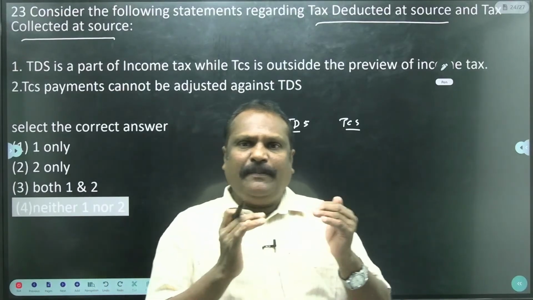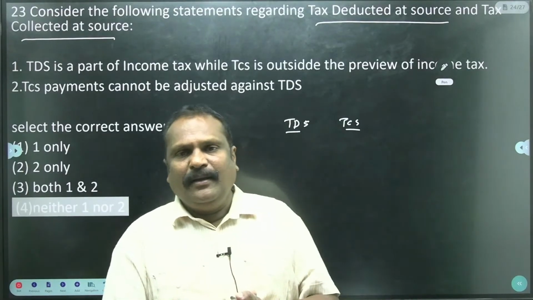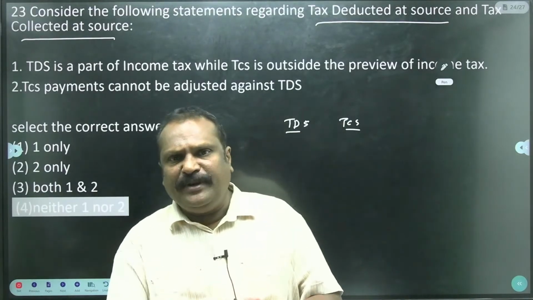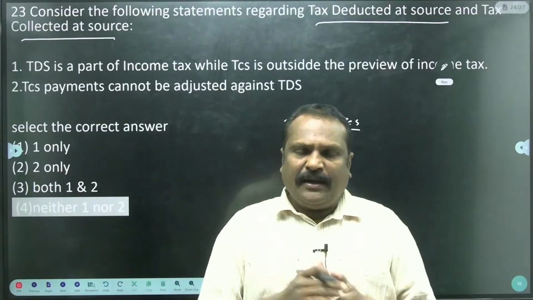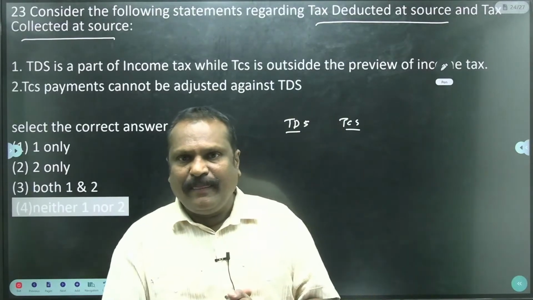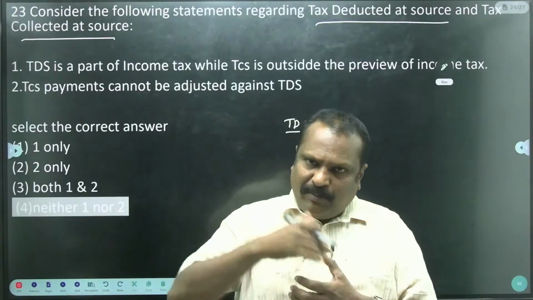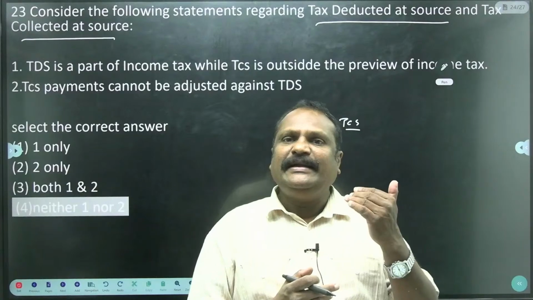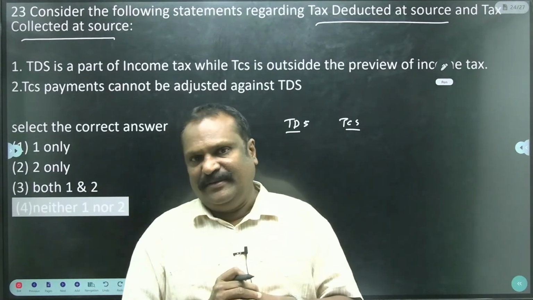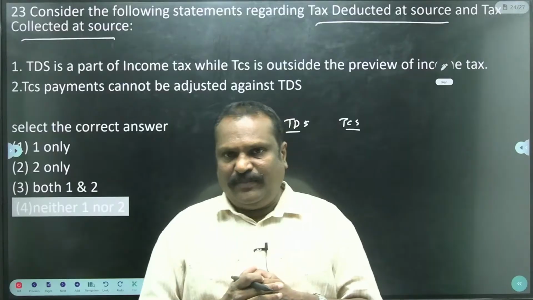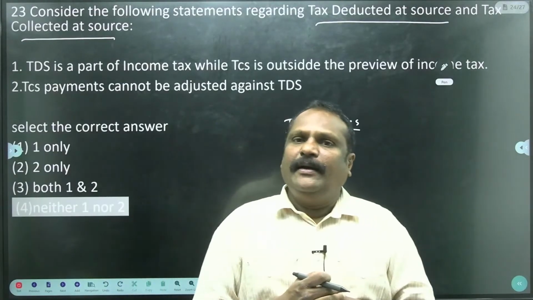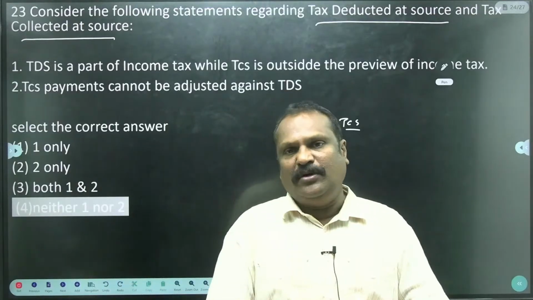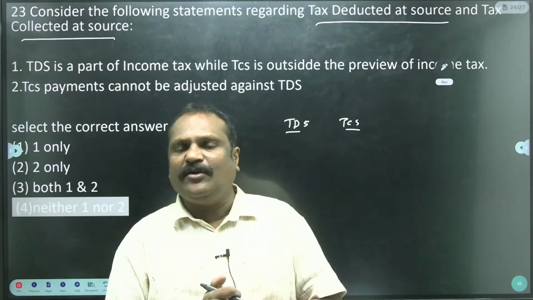For example, a person goes to a car company, say Suzuki, to purchase a vehicle. The cost is above 10 lakhs. Those who purchase a vehicle above 10 lakhs have to pay TCS. How much? 1%. And in a jewelry shop also, the buyer should pay TCS of 1% when he purchases gold jewelry above 5 lakhs.